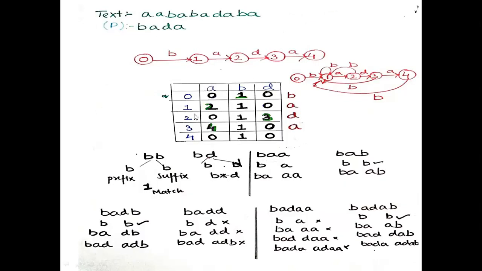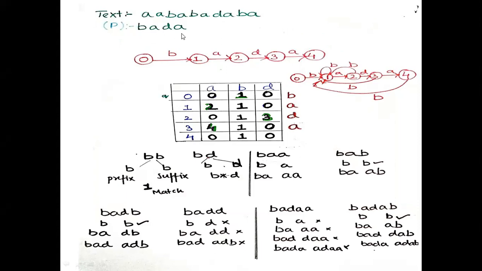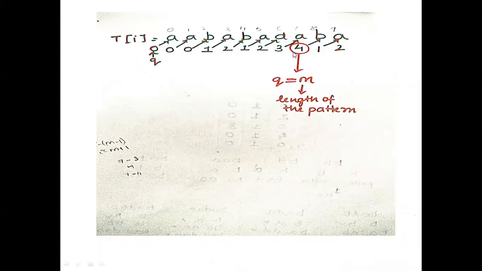So from 2, if the input pattern is D, it is going to state 3. I have written here 3. On state 3, if the input pattern is A, it is going to state 4. So I have written 4. Here you can stop, because the length of the pattern is 1, 2, 3, 4, and when we match, the state is also 4. So Q equals M.